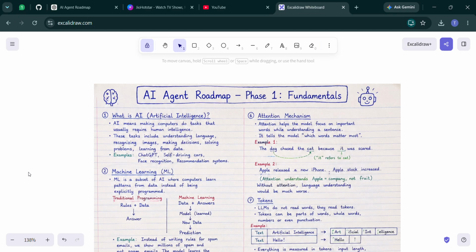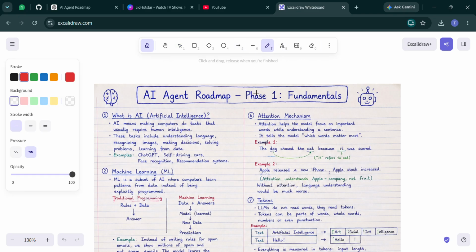In this series, we will go from complete beginners to building production-ready AI agents. Today is phase one, AI fundamentals, like AI roadmaps and fundamentals. This is the foundation for everything else. If you understand this phase well, topics like RAG, tool calling, memory, MCP, and multi-agent systems will make much more sense. Let's get started.